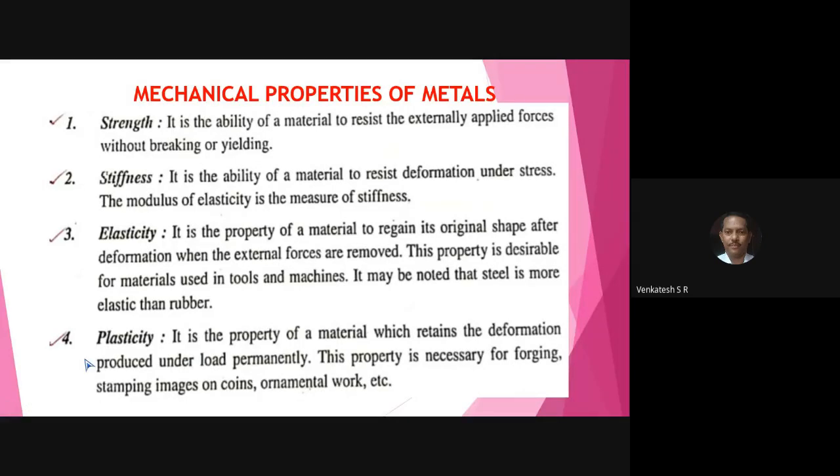Next, you write down number 4, plasticity. Underline that. Put a colon and hyphen.